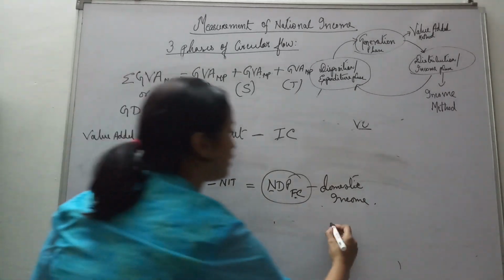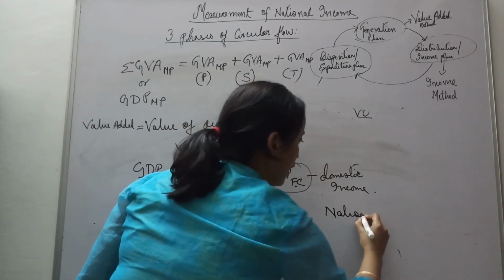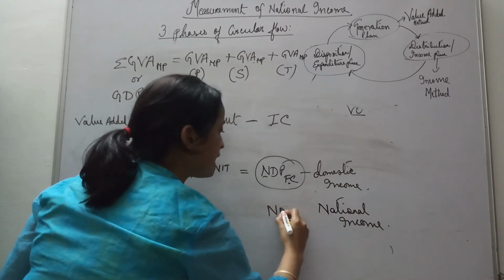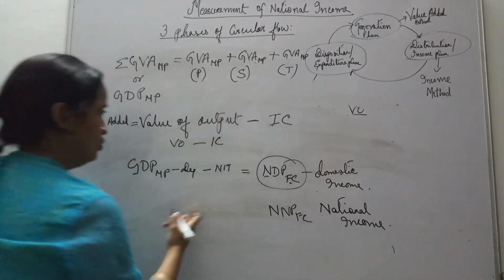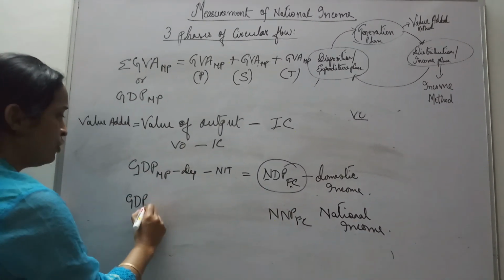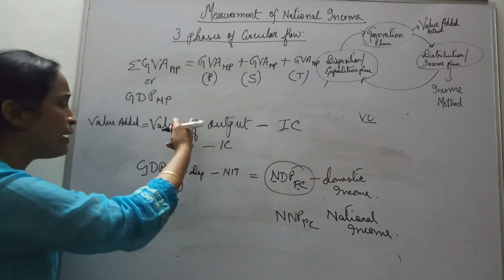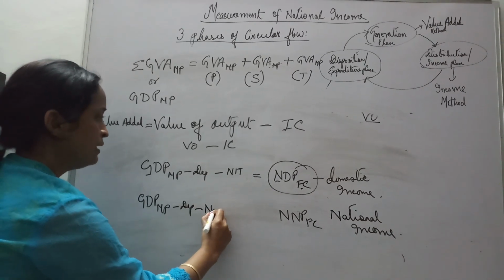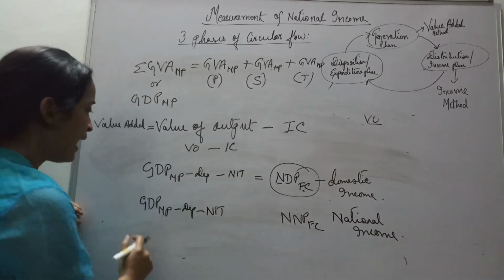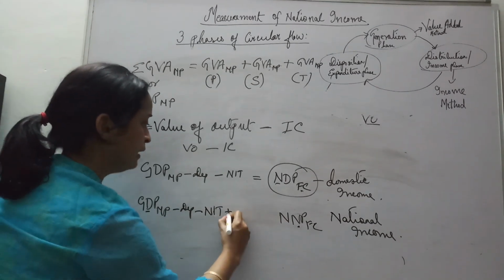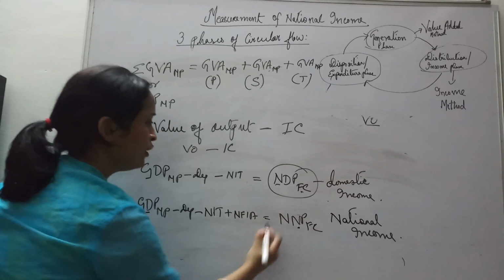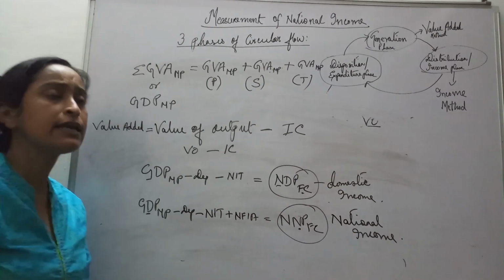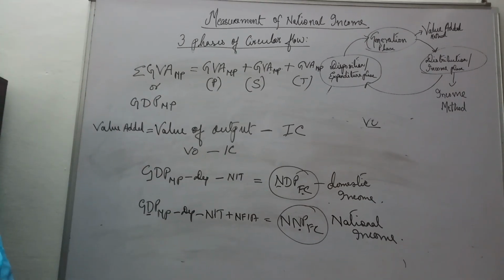Alright. Now suppose we have to find out national income. How will we find national income now? What is the aggregate used for national income? It is NNP FC. So again, starting with GDP MP, which we derived through the value added method, minus depreciation, minus NIT. Alright, and then domestic has to also become national, so plus NFIA. We get NNP FC, our national income. Alright, so this is how we make use of the value added method.